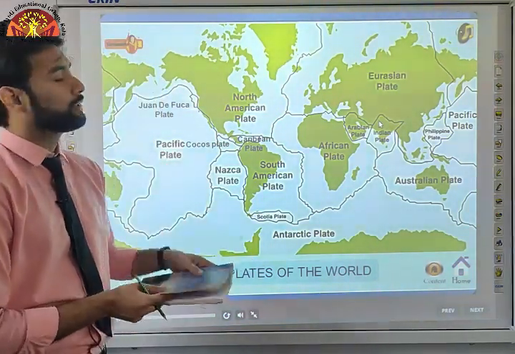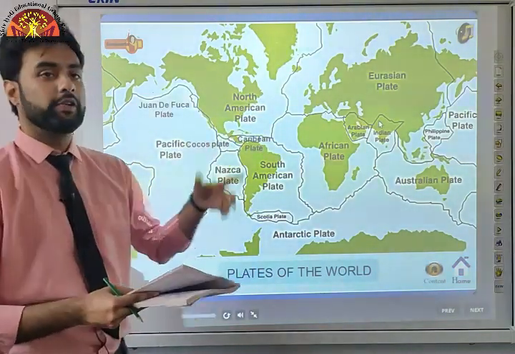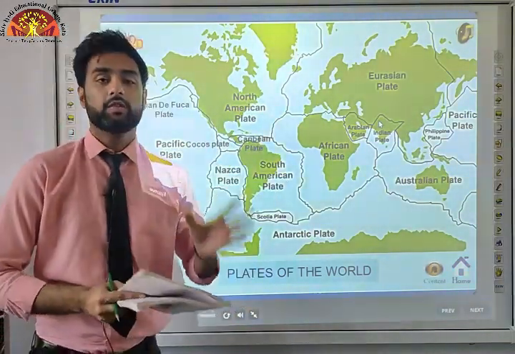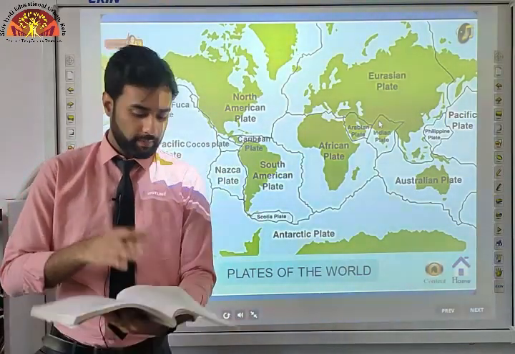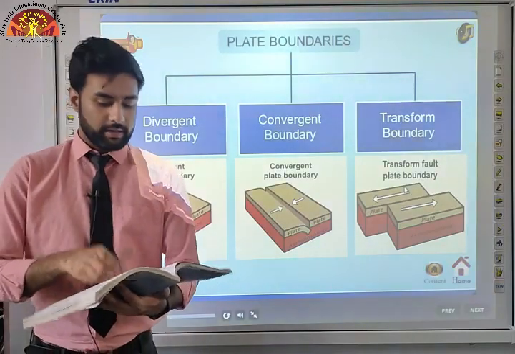As you can see, all the plates interact with each other. For example, the North American plate and the Eurasian plate have a fissure between them. So what divides them? Let us see that. It is said that there are three types of plate boundaries. Let us see the plate boundaries.